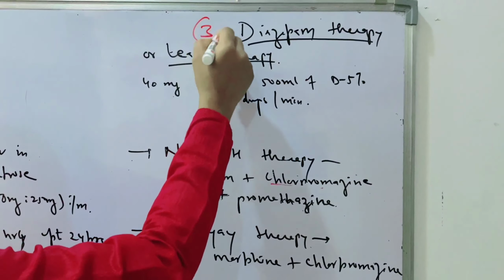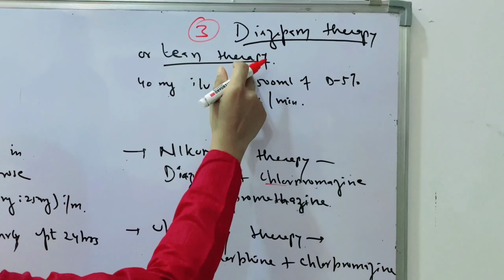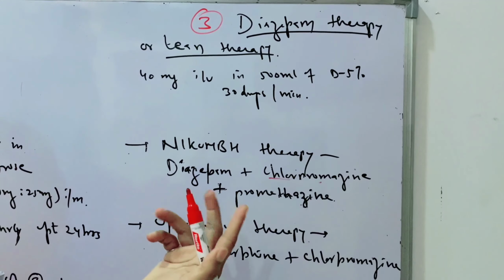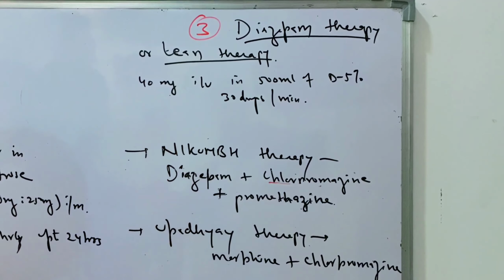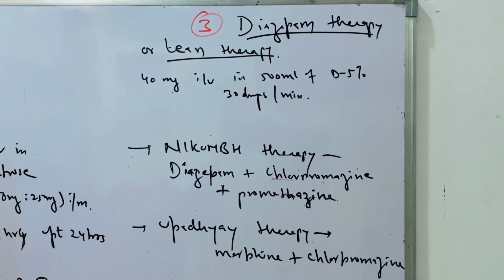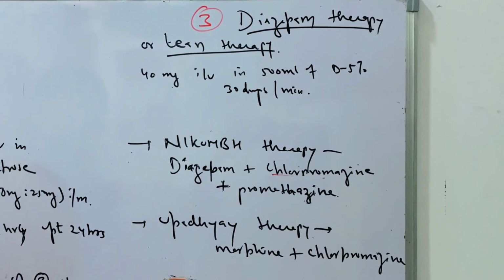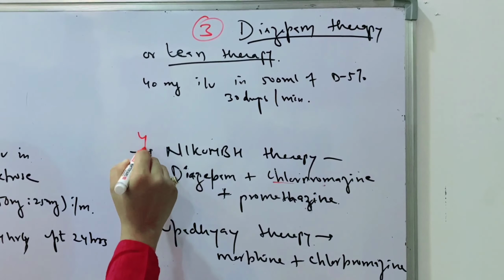So the next therapy is the diazepam therapy, or the Lean therapy. In this we are only using diazepam. So 40 mg of IV diazepam is given in 500 ml of dextrose 5%, and it should be given at 30 drops per minute.